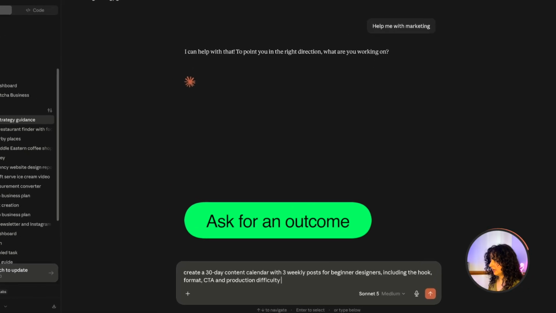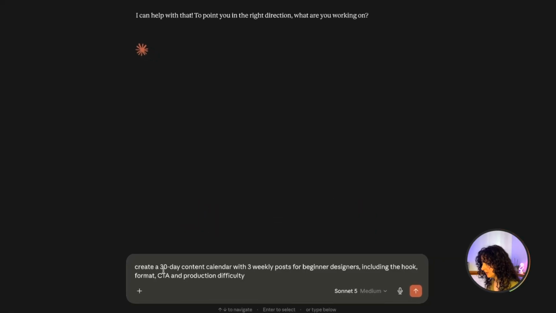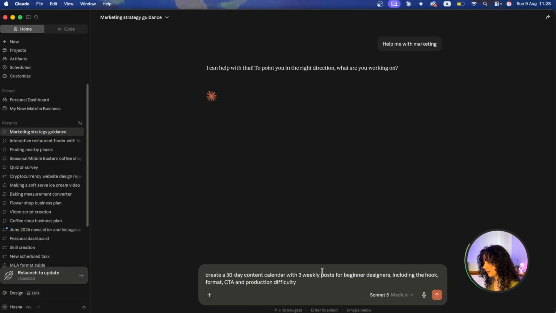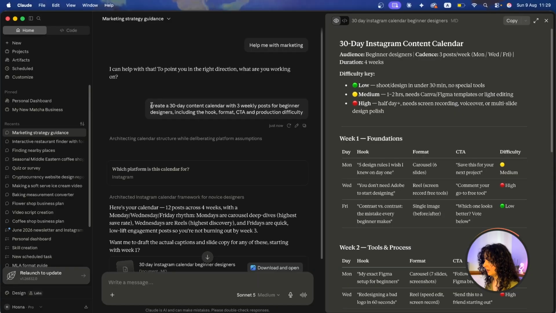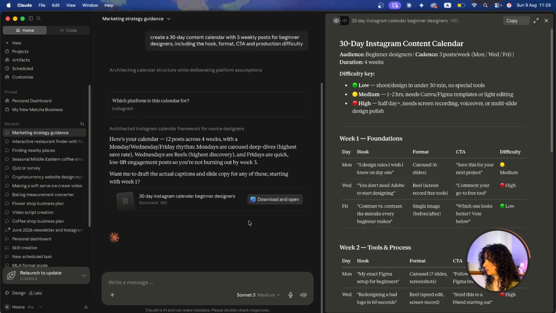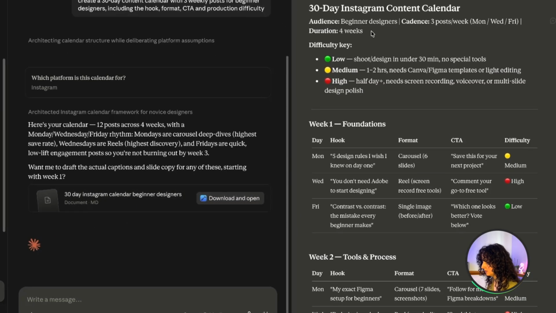So I just turned that prompt into an outcome version, which is: create a 30-day content calendar with 3 weekly posts for beginner designers, including the hook, format, CTA, and production difficulty. So giving something like this is going to help Claude better visualize that final product and help you get there through the correct reasoning. So once I submit that prompt, it works its way through the skills and the different reasoning models it has, and it gave me a final document with the different content.